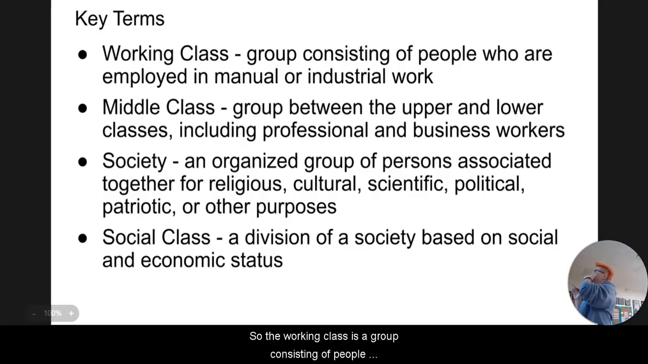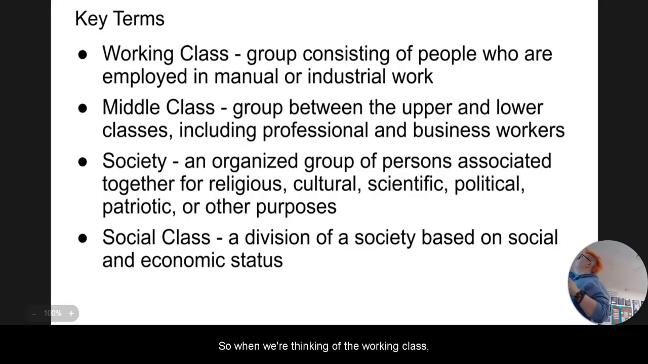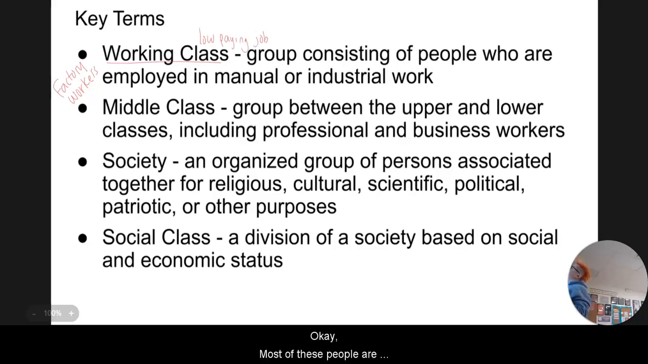So the working class is a group consisting of people who are employed in manual or industrial work. So when we're thinking of the working class, we're thinking of factory workers, people who have very low paying jobs. Okay, most of these people are going to be pretty poor.